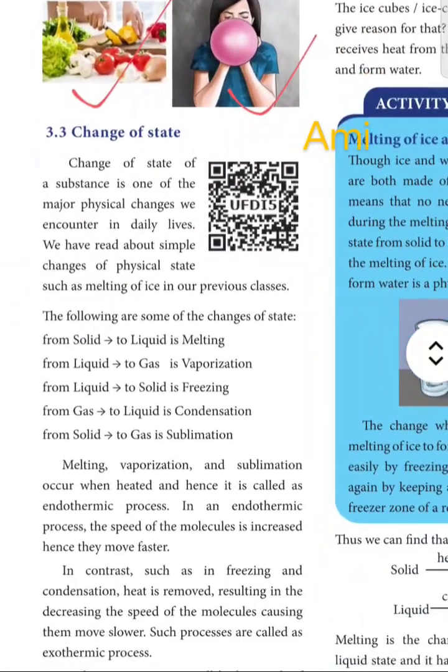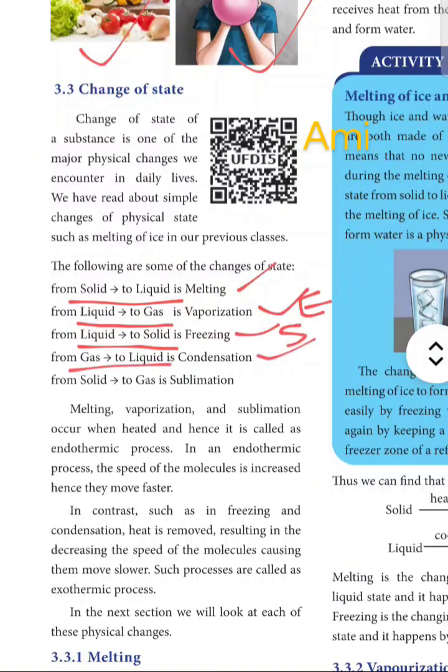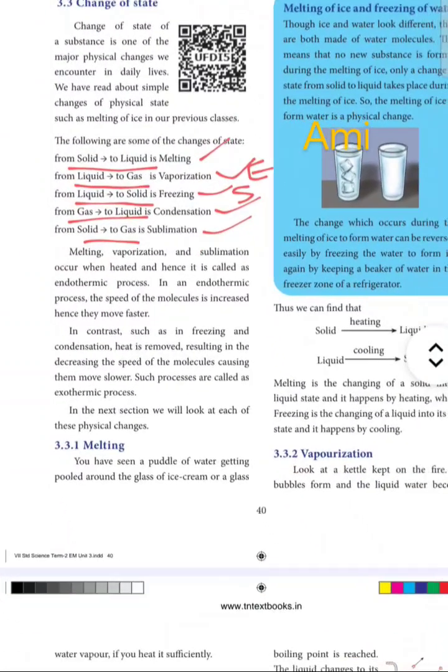Whereas in change of state, we already discussed this. From solid to liquid, it's melting. Liquid to gas, vaporization, also known as evaporation. Then liquid to solid, freezing or solidification. Gas to liquid, condensation. Solid to gas, sublimation. So we discussed the changes of state previously with the help of the diagram itself.